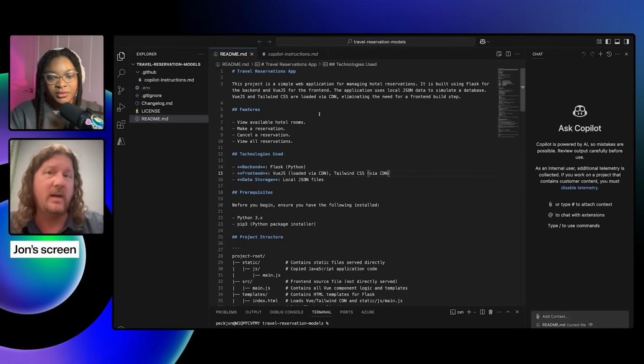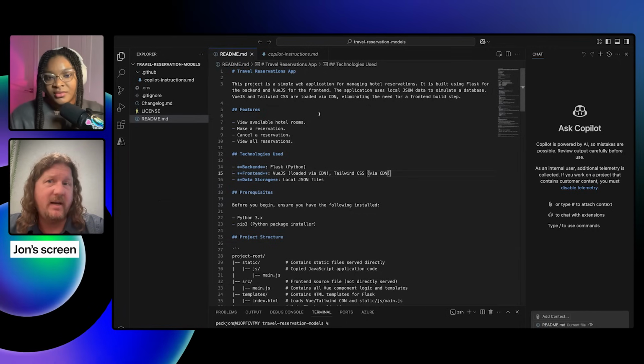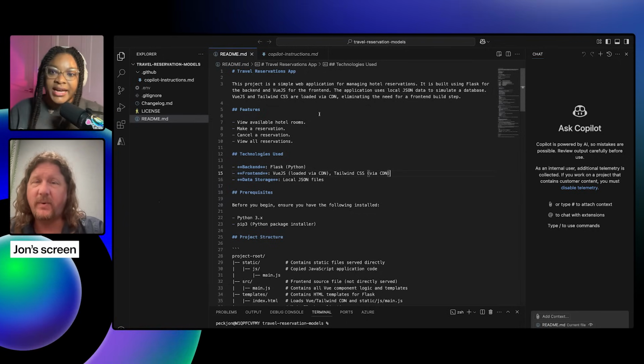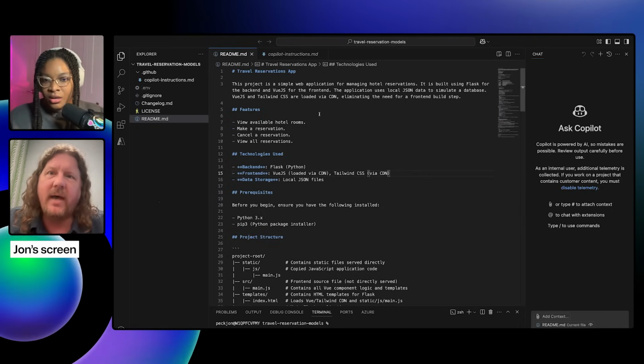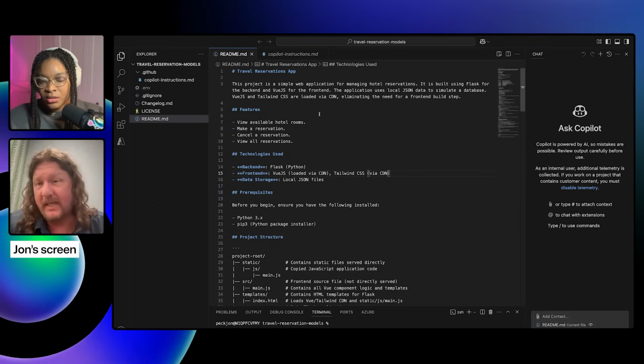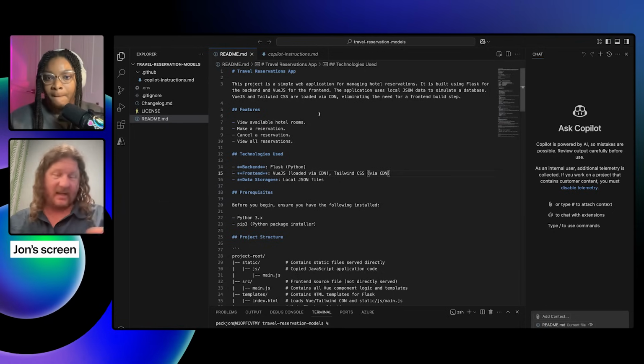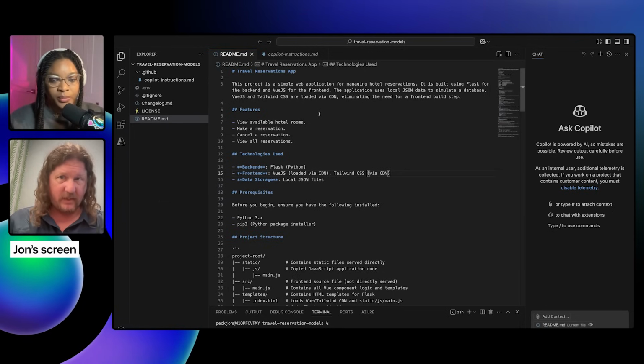I imagine that's a lot of what many of the developers out there are hitting. It's just tuning their prompts properly so it works for the situation they're in. So it's like using Copilot to create that PRD, then using Copilot to build the app based on the PRD. I love it. So what we've got here is this README, which really contains all the stuff that I'm going to feed into Copilot, and I guess you're going to do it with a model, and we'll see how it goes.